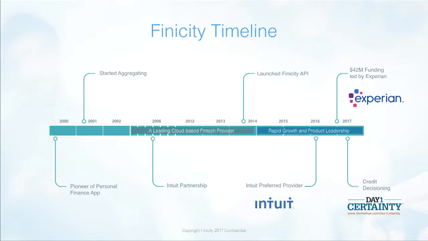And in 2014, we took that asset of data aggregation and we put an API on top of it, put out our shingle, and started to offer aggregation to the market. And truly, the ride has been thrilling. 2016 especially, we've seen a partnership with Intuit. We closed a $42 million round of funding led by Experian, and we've seen dramatic partner and customer growth on our platform. Today we're here to talk about the use of financial data aggregation in credit decisioning, which is a new business segment that we've been focusing on for the last year, and very excited about.